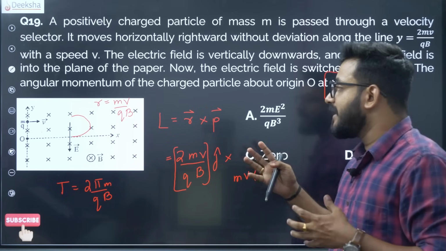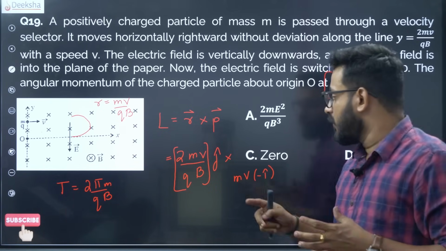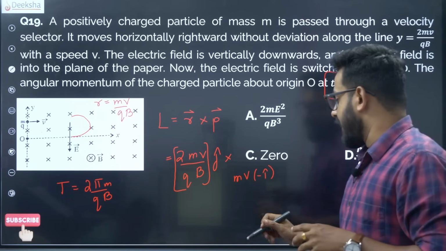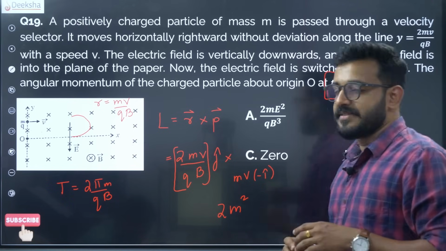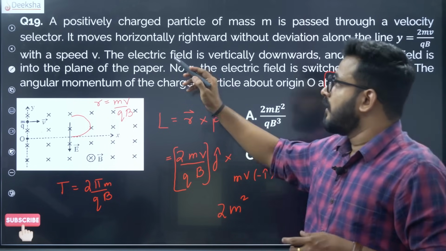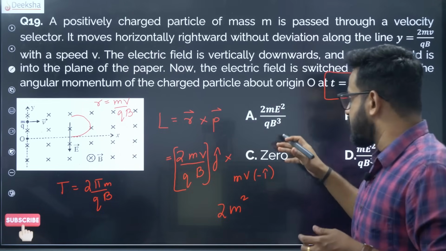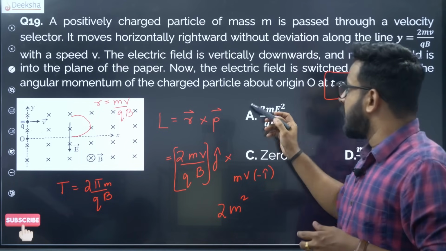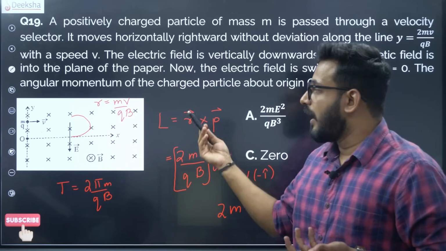position as well as the momentum. Okay, position as well as momentum, so the m values get multiplied and there is an m square in the numerator. Okay, 2 being as it is, or maybe if there is some change in the charge, we don't know, okay, what is the actual issue, because the options are not matching with the actual solution. So we have either, if it is negatively charged, then it will come down, positively it will go up.